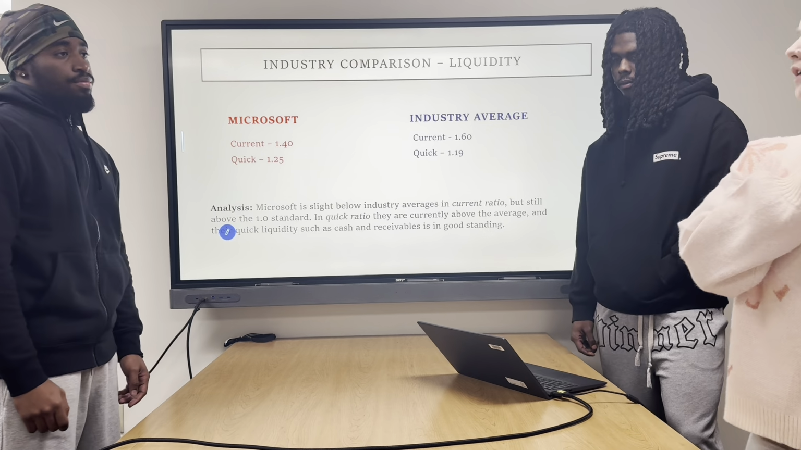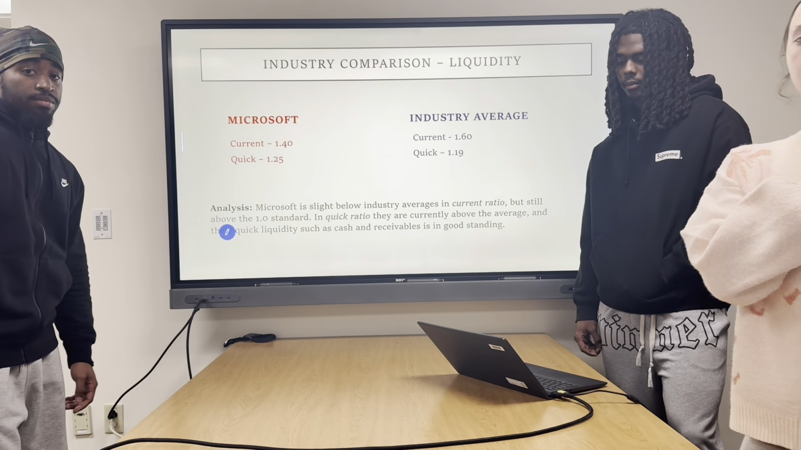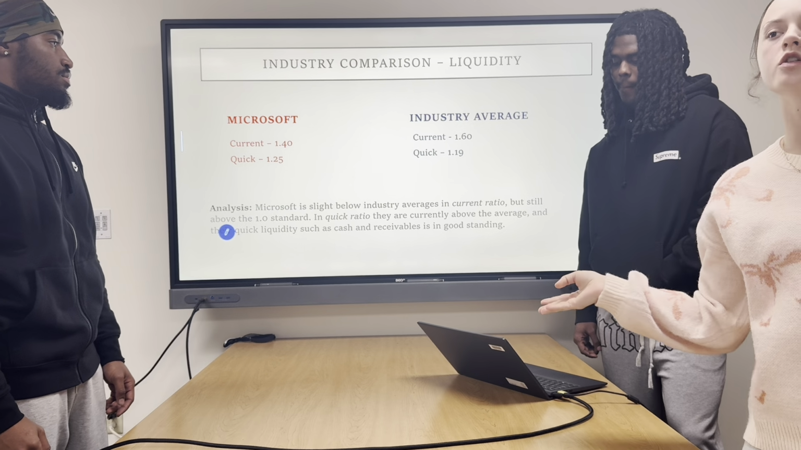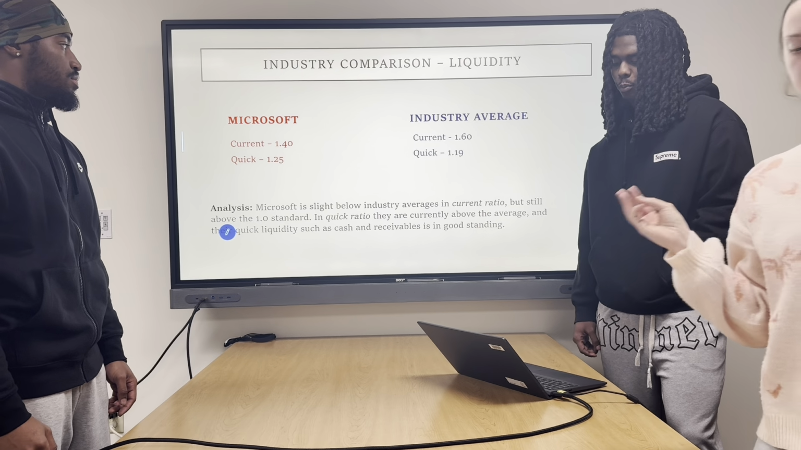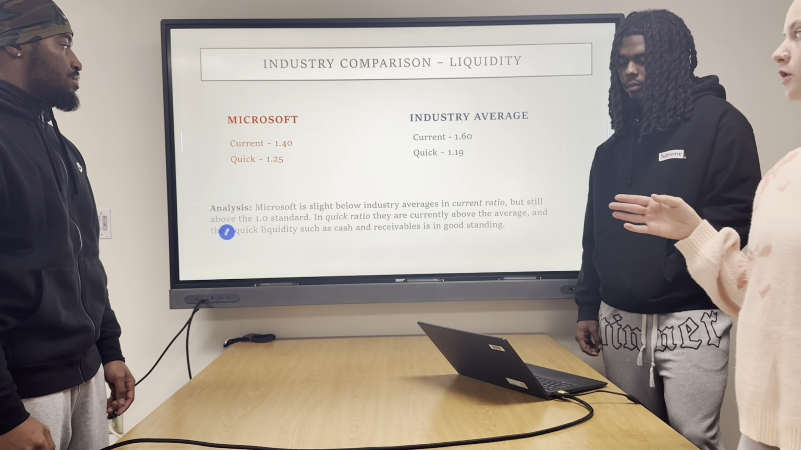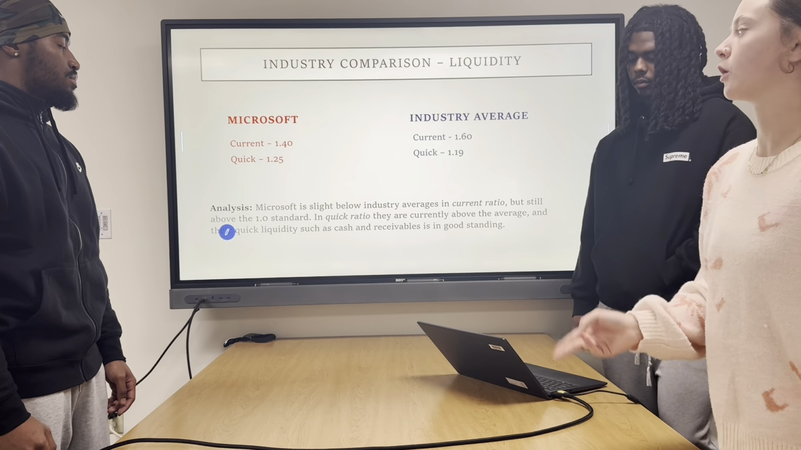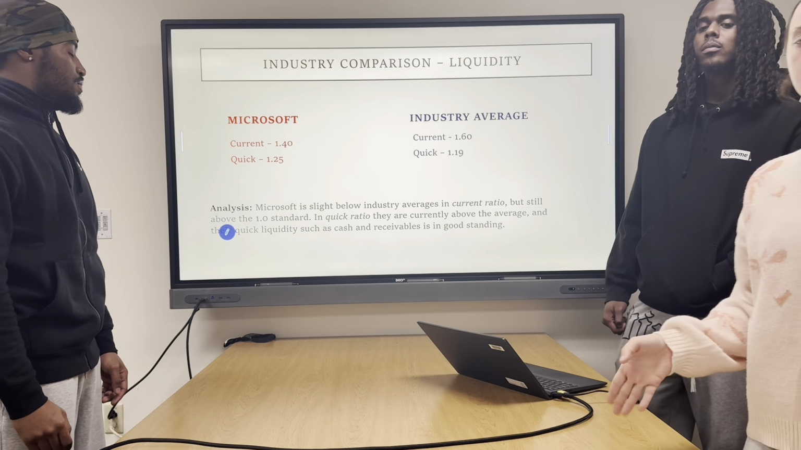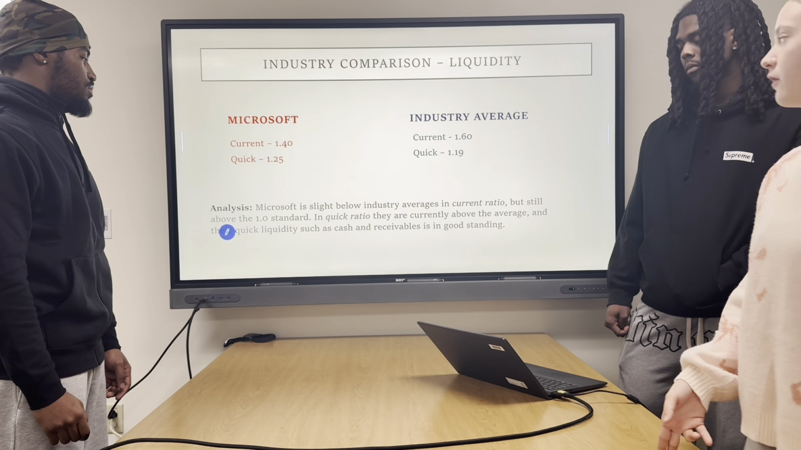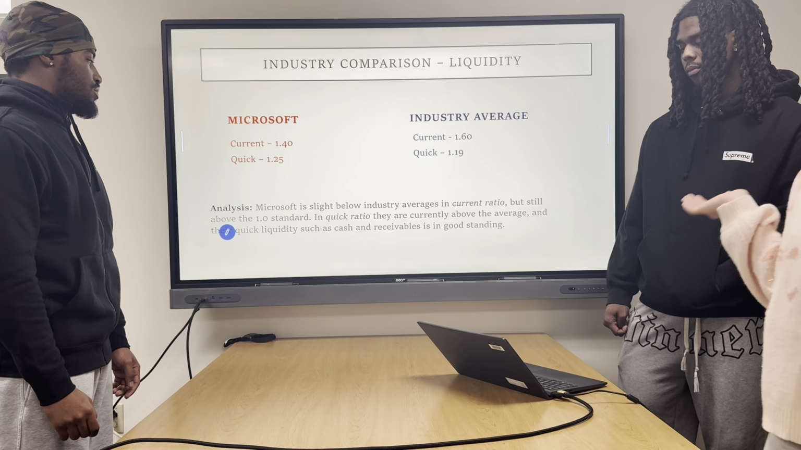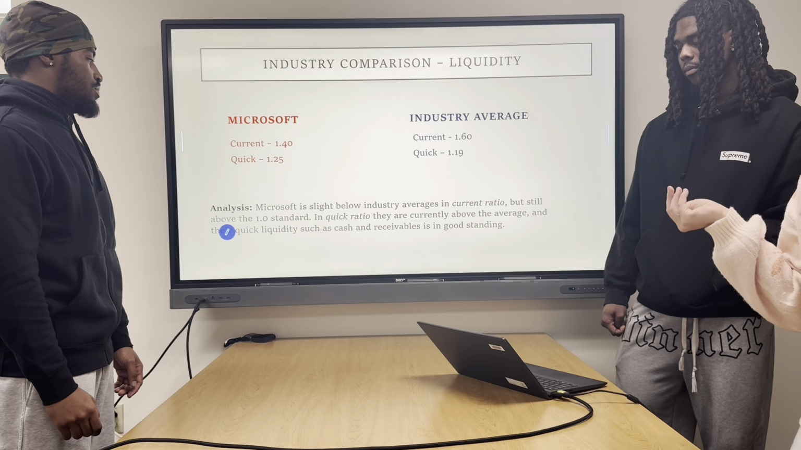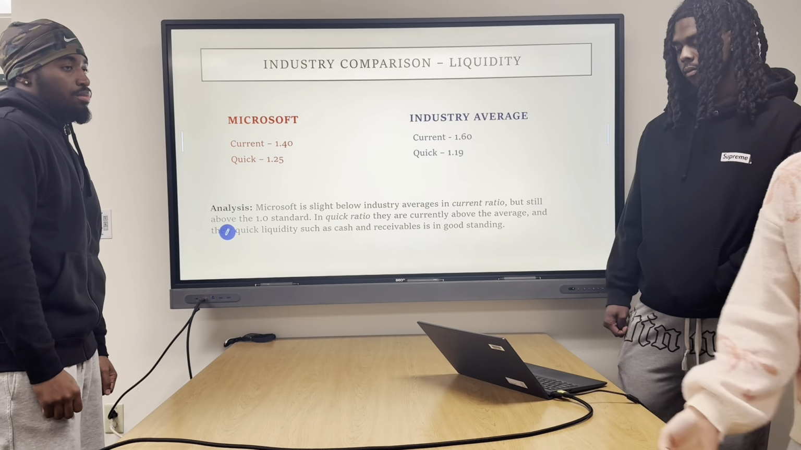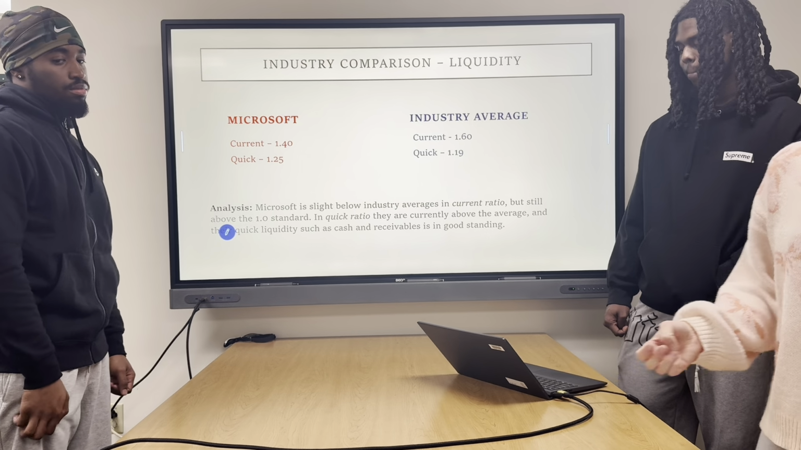Now we're going to go into the industry comparison, which is where we took a look at where Microsoft's financial ratios were in comparison to the industry average, so other software companies, technology companies, things of that nature. For Microsoft's current ratio, they're at 1.4, where the industry average is 1.6. And for the quick ratio, Microsoft is at 1.25 in comparison to the industry average of 1.19. What this means is that while Microsoft is slightly below in the current ratio, they're still above the 1.0 standard, so they're still in good financial health.